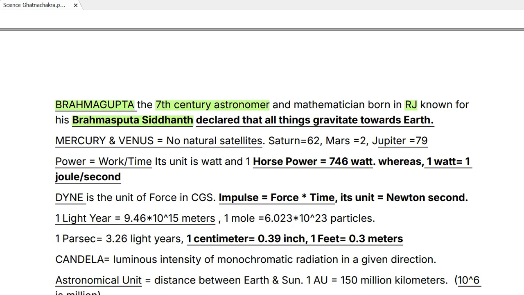Brahmasphuta Siddhanta declared that all the things gravitate towards Earth. And Brahmagupta was his name. The name of his work was Brahmasphuta Siddhanta, the 7th century astronomer from Rajasthan.